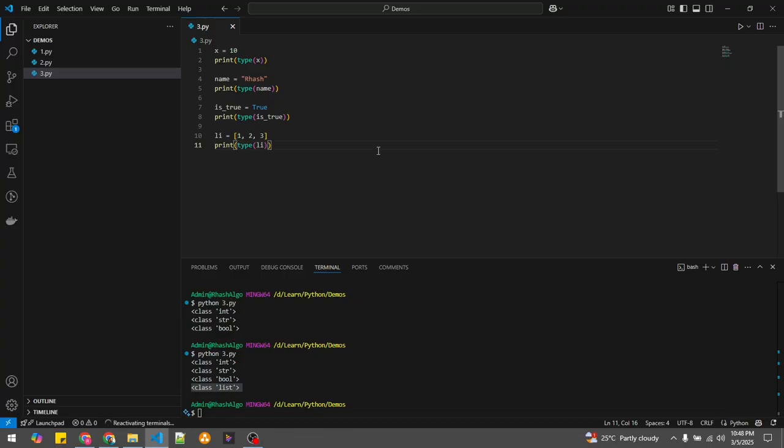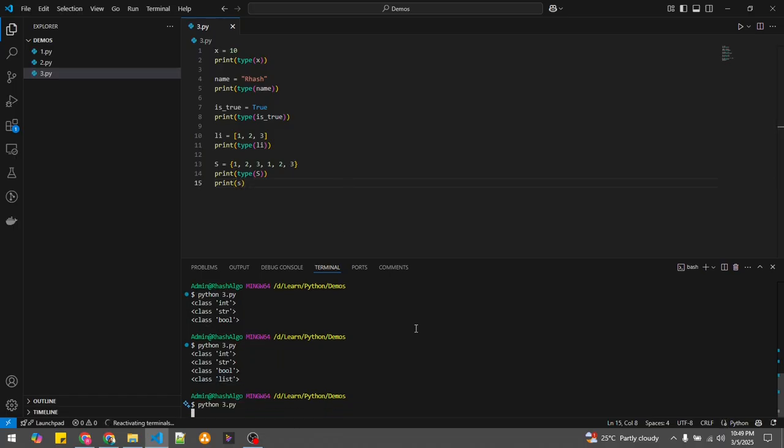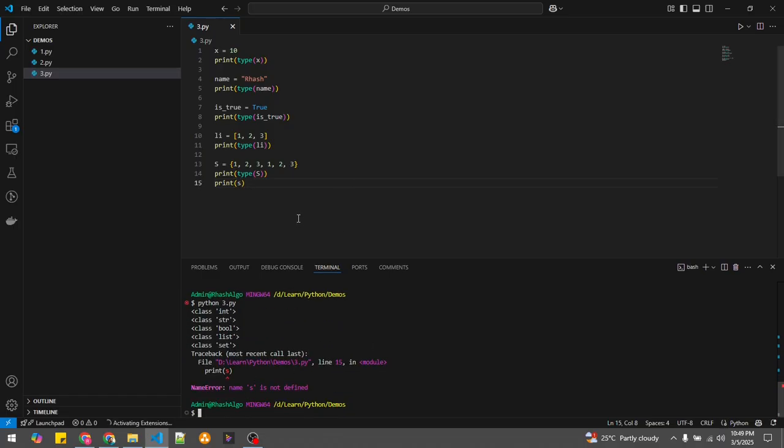Let me give you an example. S equal to 1, 2, 3, 1, 2, 2, 3, and if I print the type of s, oh, I gave capital S. Let me correct that.